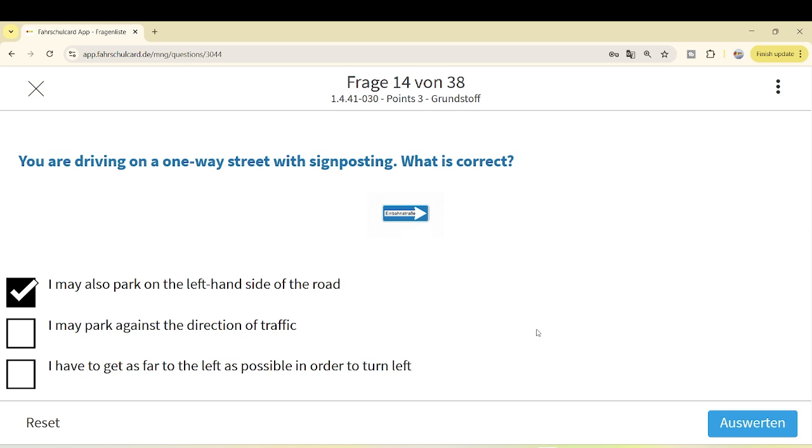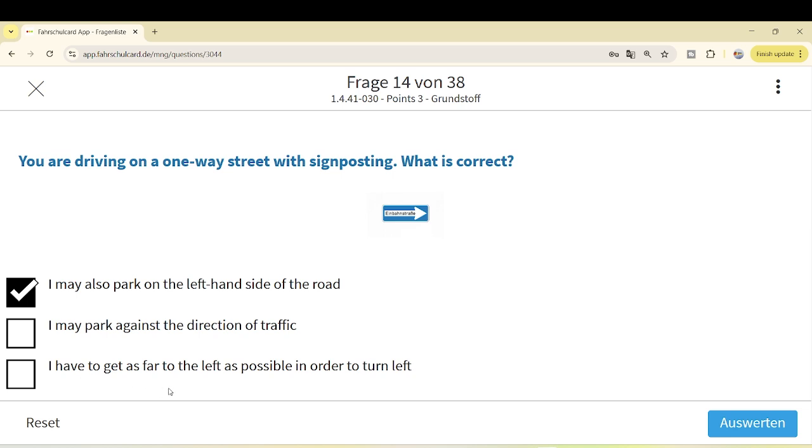That means if you are parking against the direction of traffic, you have entered the Einbahnstraße, you have taken the U-turn, and then you park against the direction of traffic, and that is not allowed. It's against the rule, and even if you're doing this in exam, you can fail the exam. So Einbahnstraße, you can park on the left side, you can park on the right side, fine, but you cannot park against the direction of traffic.